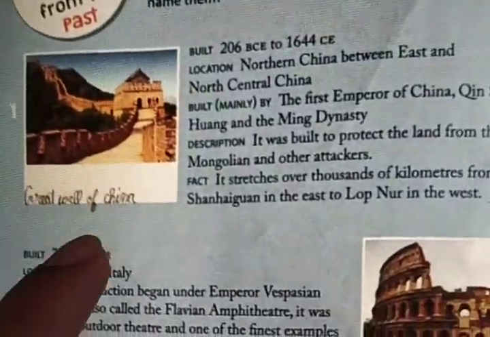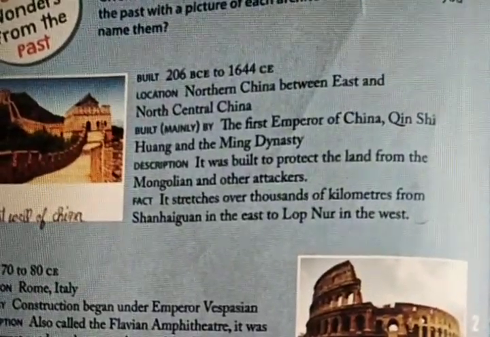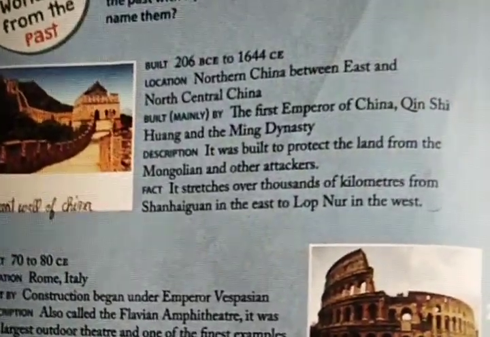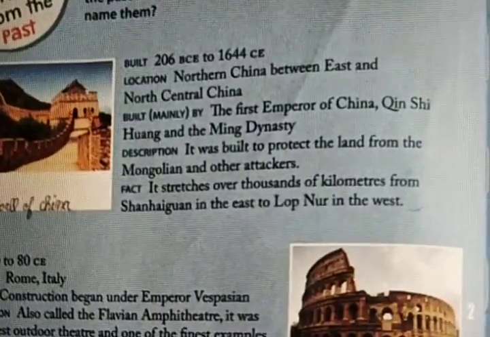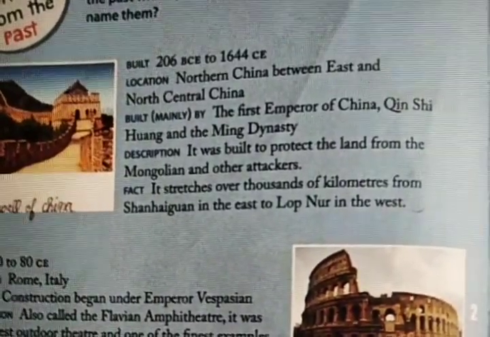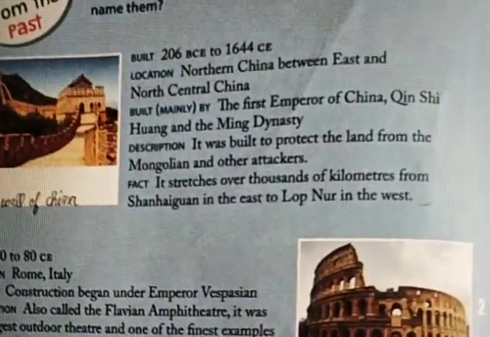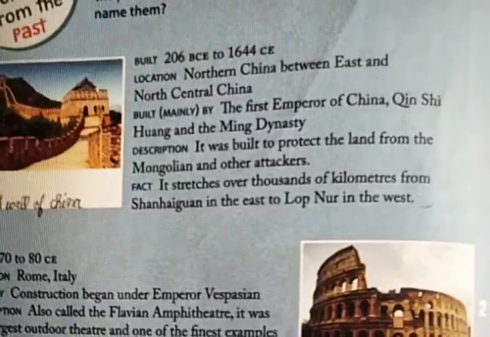Location: northern China between east and northern central China. Okay, it covers a very big area. Mainly built by the first emperor of China, Qin Shi Huang, and the Ming dynasty. These are the main ones. Description: it was built to protect the land from Mongolian and other attackers. At that time only war was famous, right? To protect themselves they built this. It is very long and high.